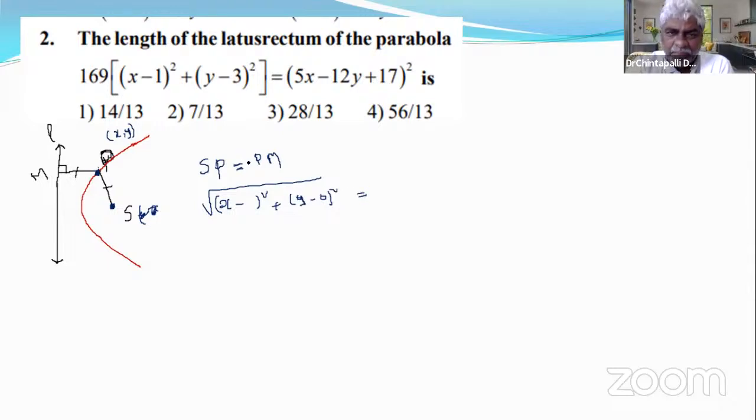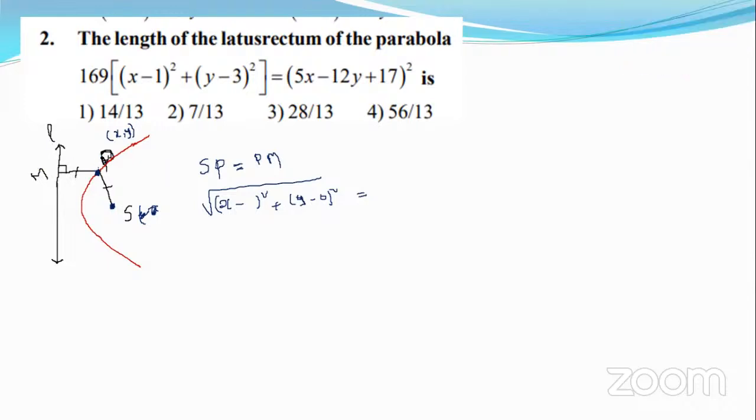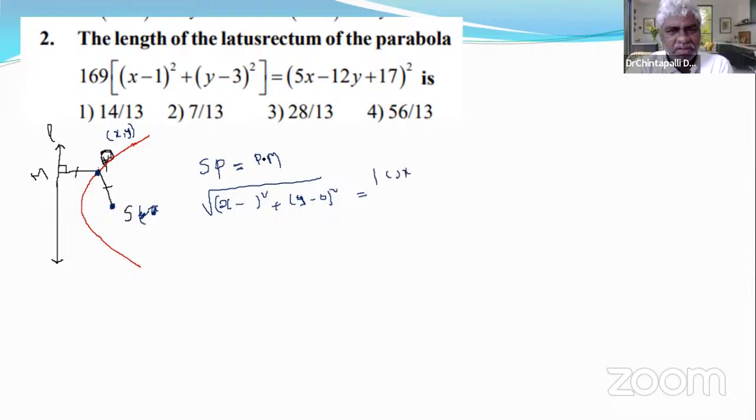And what about PM? PM is the perpendicular distance from a line to a point. Mod of something x plus something y plus some constant, divided by the square root of something square plus something square. These are the coefficients of x and y, right?